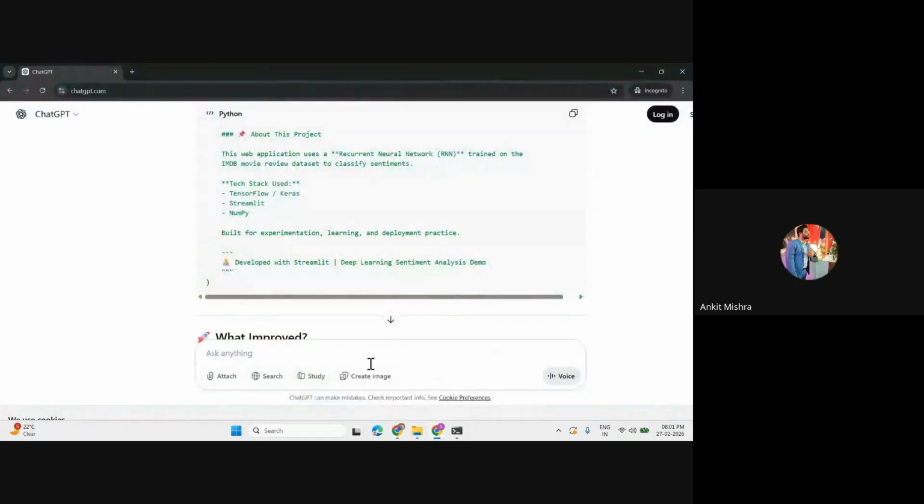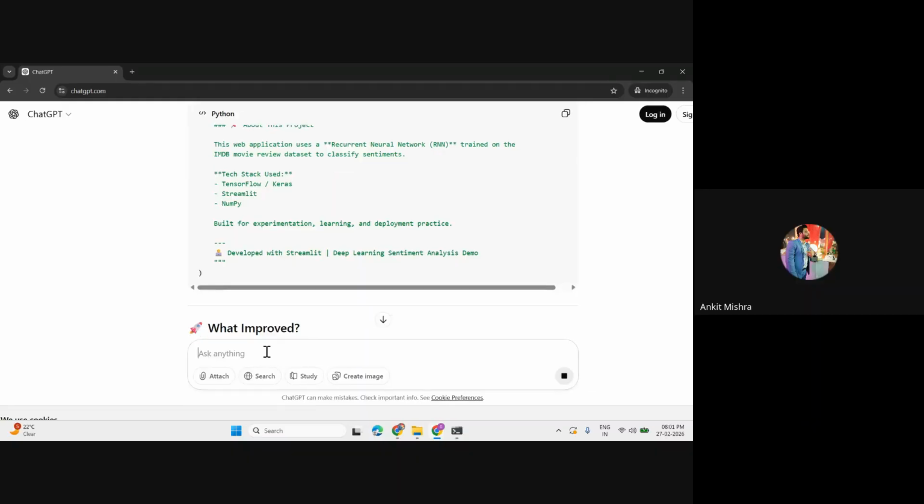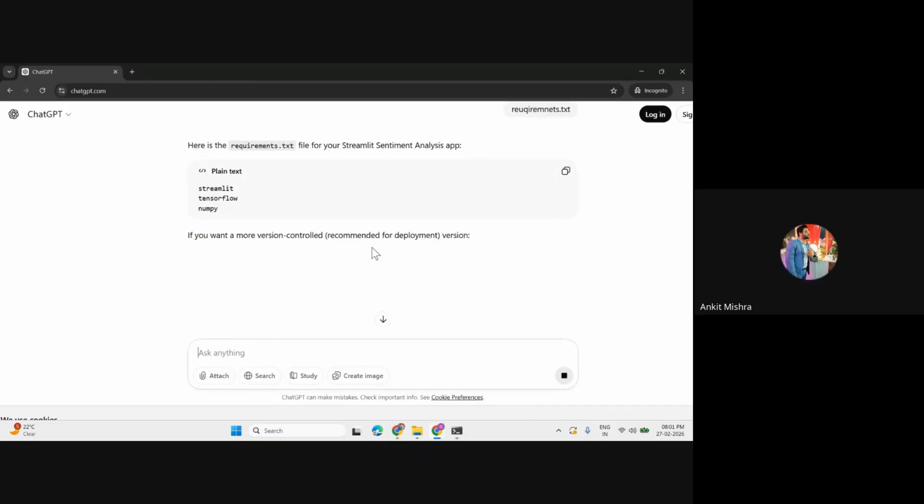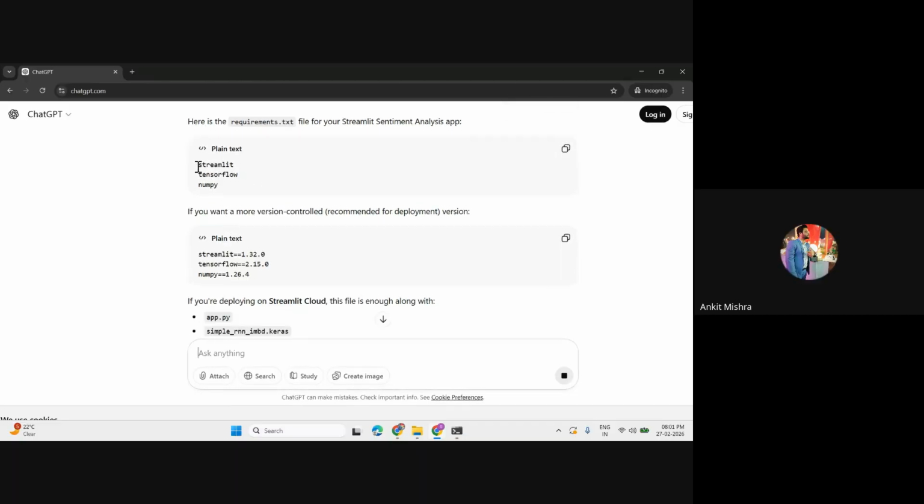So let's just do this also. We know that we have a requirement of the file that is called requirements.txt. Okay, so just simply I'll write this one. You can skip the spellings. These are the things that we generally require: TensorFlow, Streamlit and NumPy.